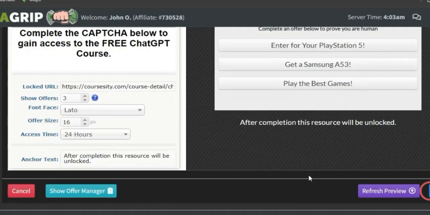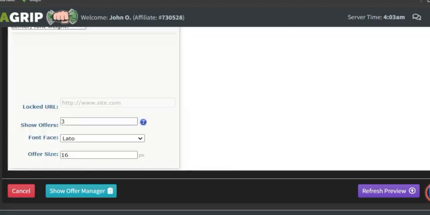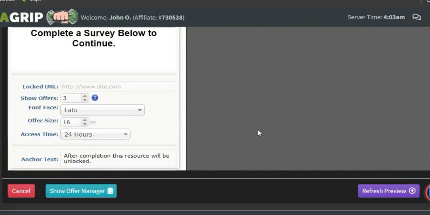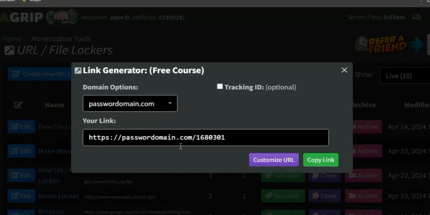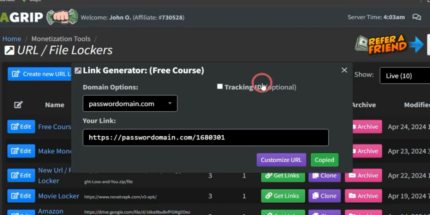So once you do this, guys, you want to simply click on save. Your URL file locker will be generated. Once that has been generated, you want to come right here, click on get link for the free course, click on copy link, and create a simple landing page.